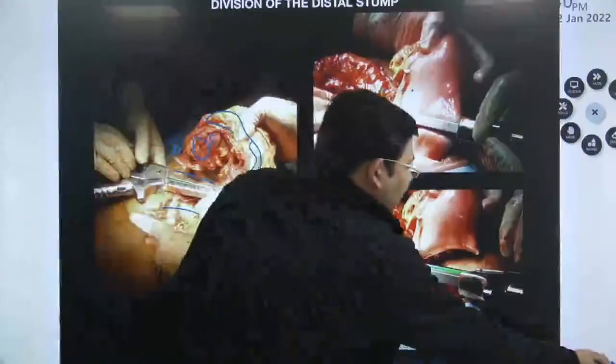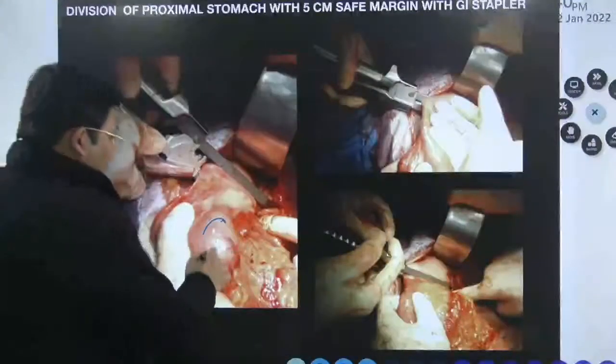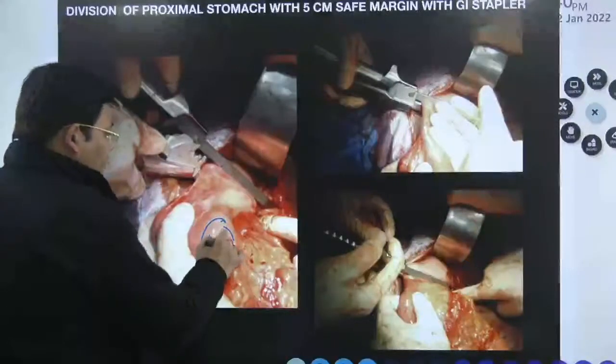So I am dividing the stomach. This is how we do a gastrectomy. This is a case of partial gastrectomy. If you see, this is a lump. This is the lump, where the lump is.